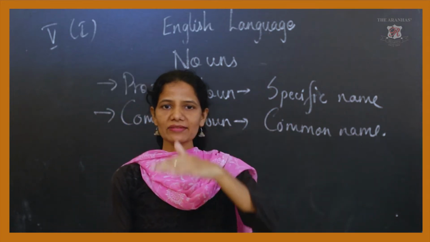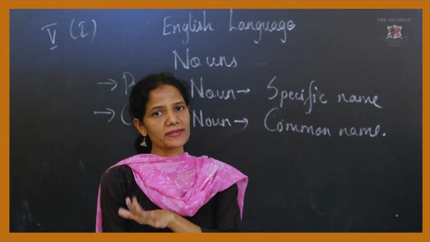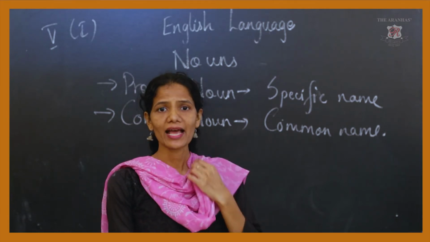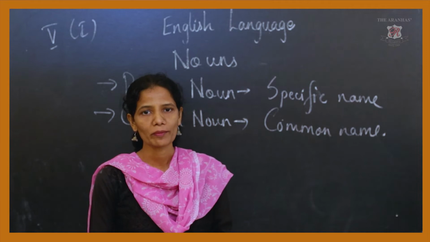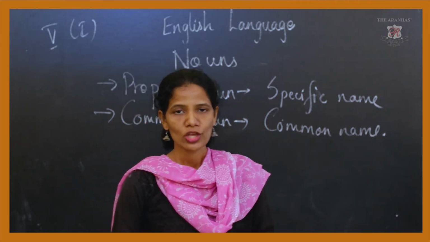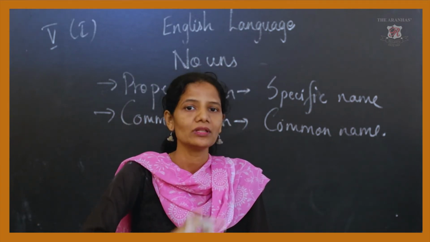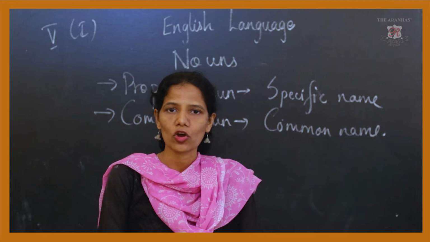Now in the class if I say girls, so girls are the common noun. Boys is a common noun. If I say classroom, classroom is again a common noun. If I say house, it is again a common noun. So the common name given to any place, animal, thing or a person is a common noun.